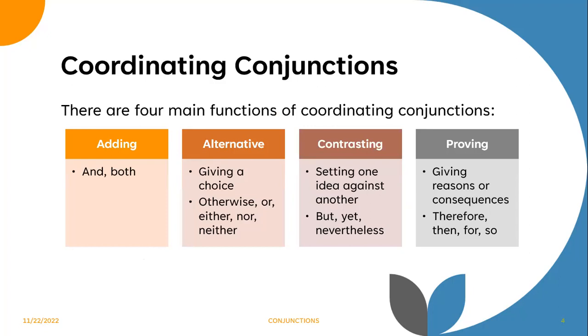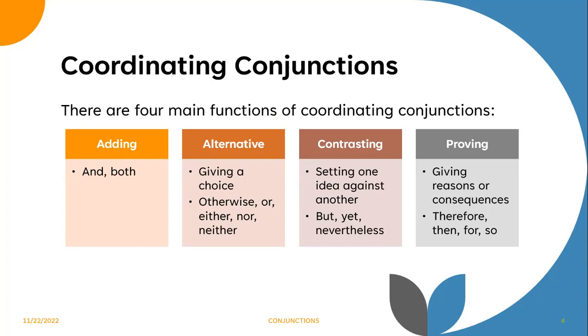And so here we go into each type of conjunction. There are four main functions of coordinating conjunctions. So they add, for example, and or both. Example in a sentence, he is intelligent and energetic. Next, we have alternative, meaning that these coordinating conjunctions give a choice. Examples, otherwise, or, either, nor, neither.